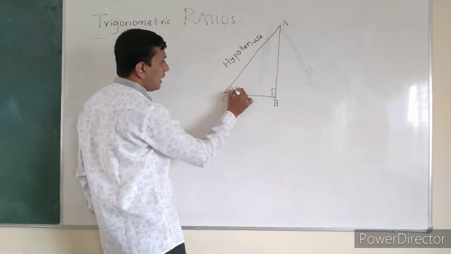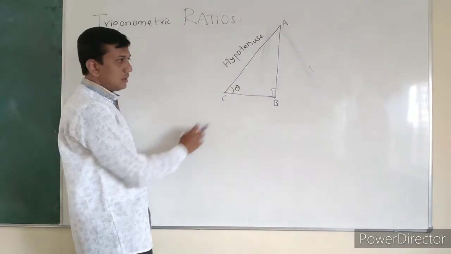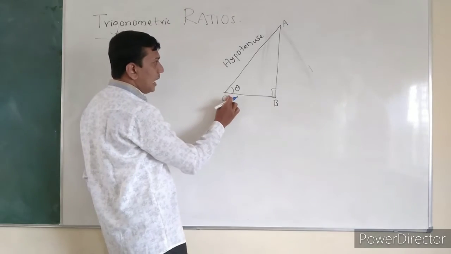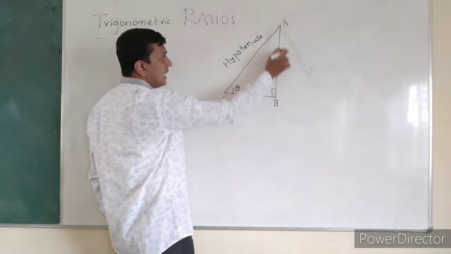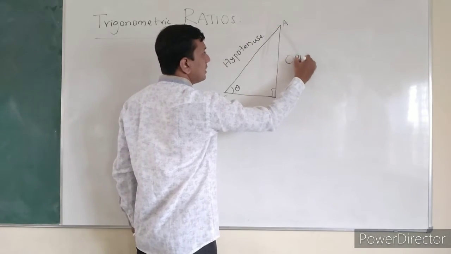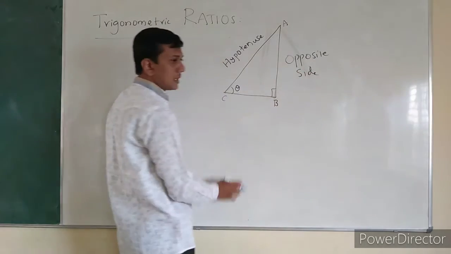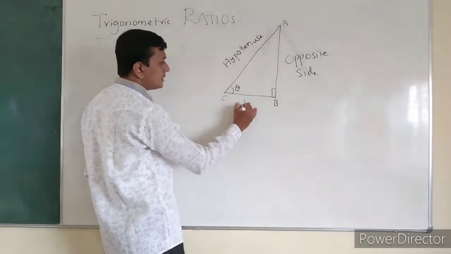And this being theta, that is one angle, the side opposite to this angle is called the opposite side, and this is the adjacent side.